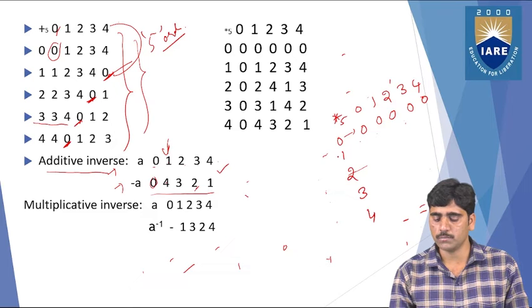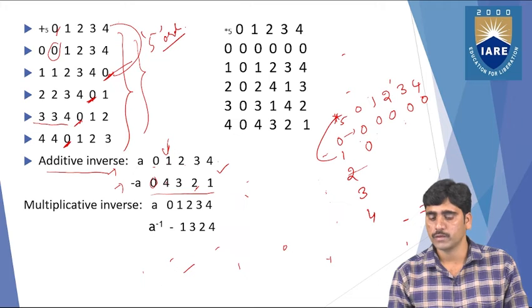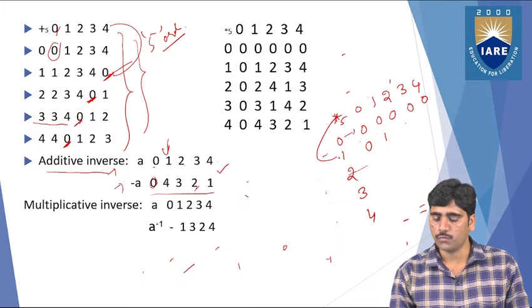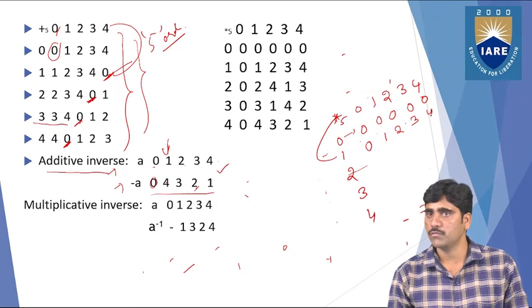And the next one is 1. So we need to multiply 1 into 0, 0. 1 into 1, 1. 1 into 2, 2. And 1 into 3, 3. And 1 into 4, 4. Next, we'll go to the 2.